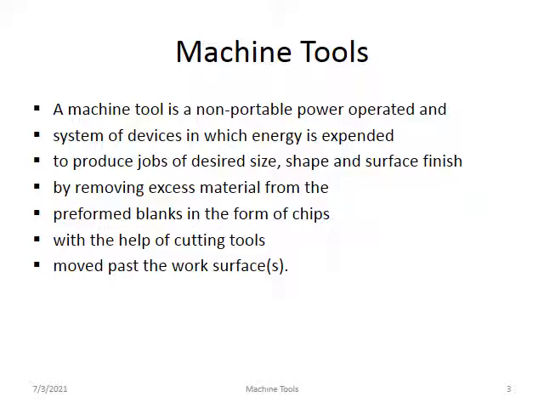And it is also operated with the help of an external source of energy. It is power operated. A machine tool is a non-portable power operated machine. Second important point: the system or device in which the energy is expended. And third point, to produce a job of a desired size, shape and surface finish.